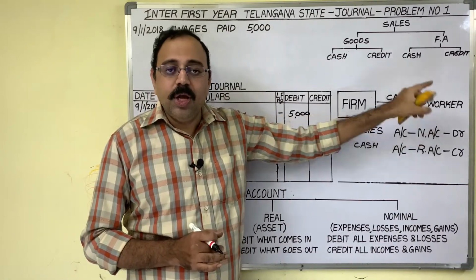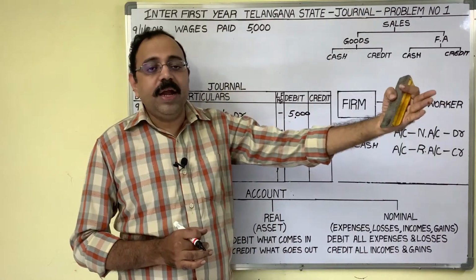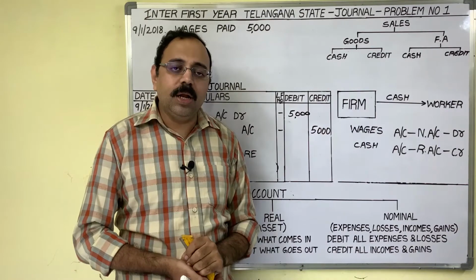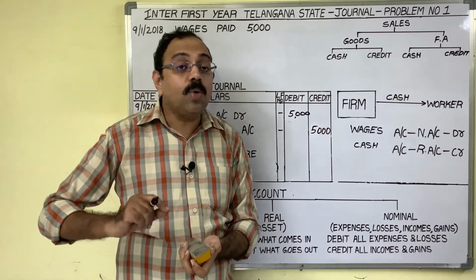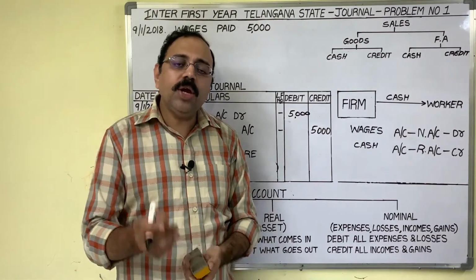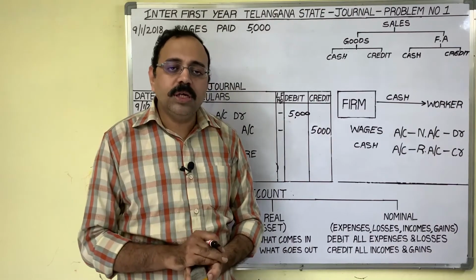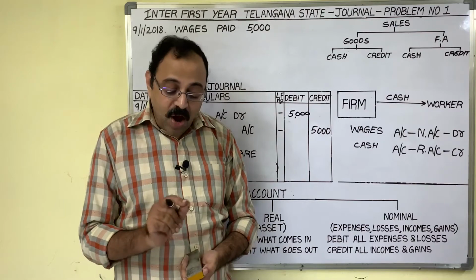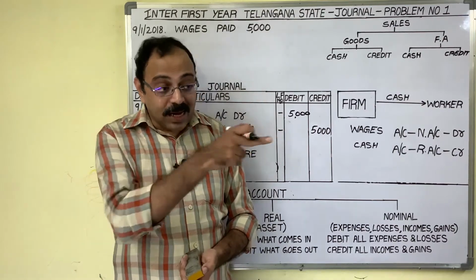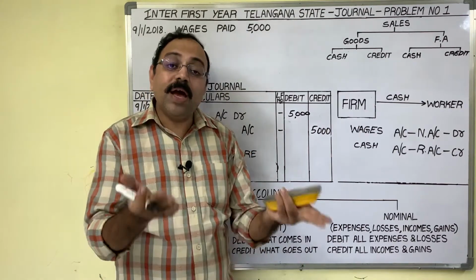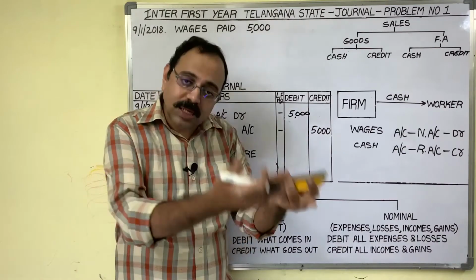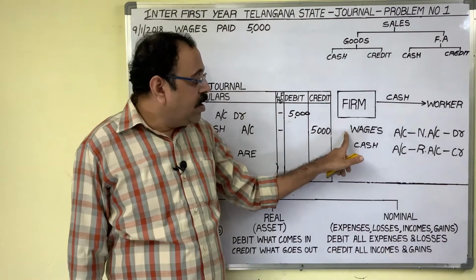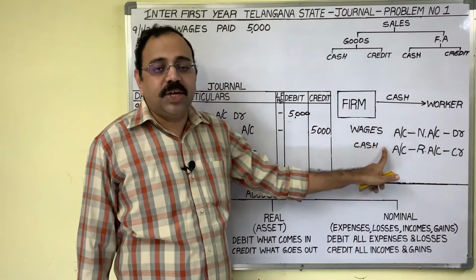For example, you went to vegetable market and you purchased some vegetables. Some people maintain a record for household expenses. How you are going to write that in your books? Vegetables 300 rupees. But you are not going to write the seller's name, no. When you are buying vegetables, do you ask the seller's name? Why? Not necessary. So two accounts are wages account and cash account.